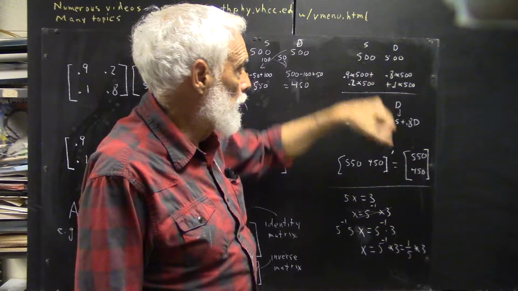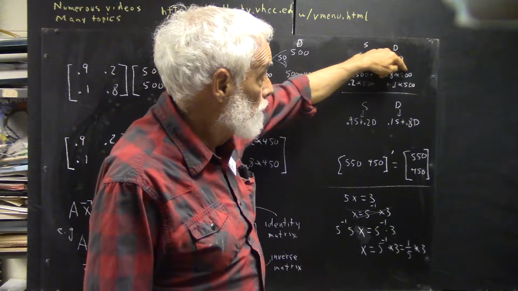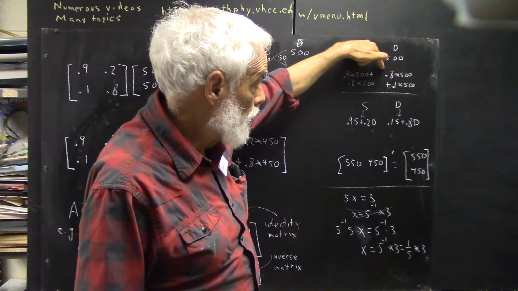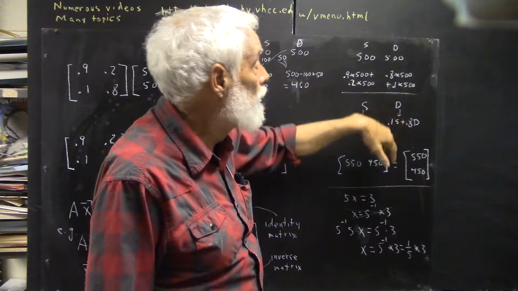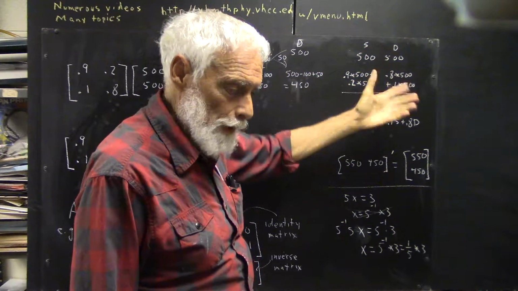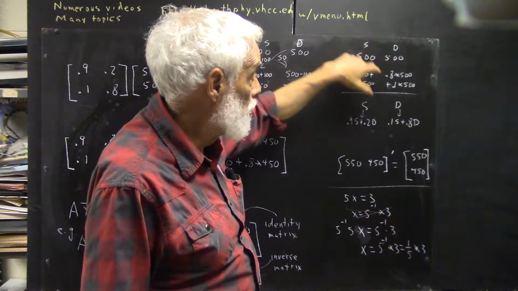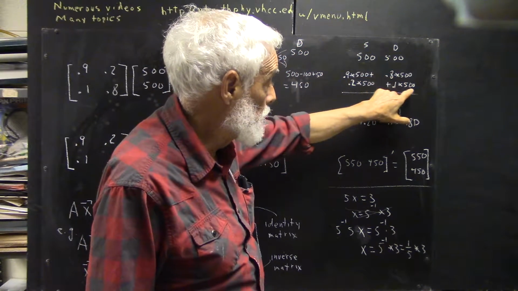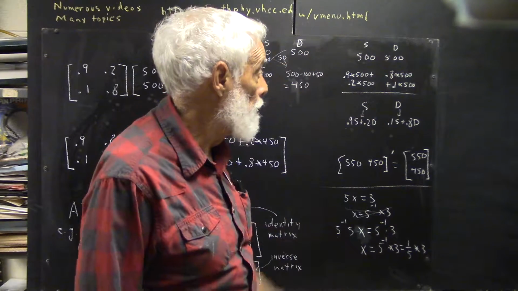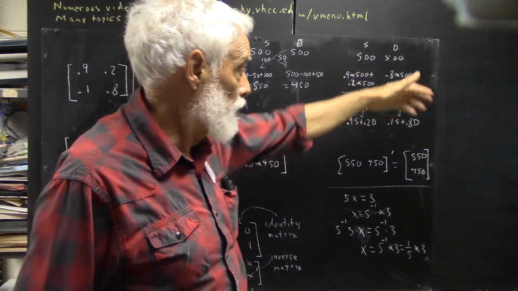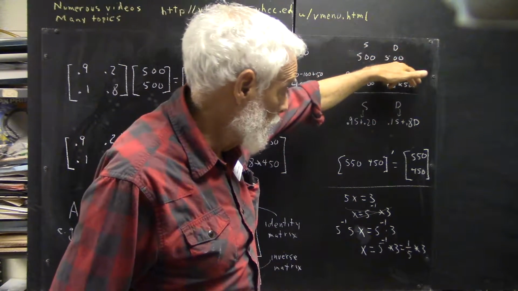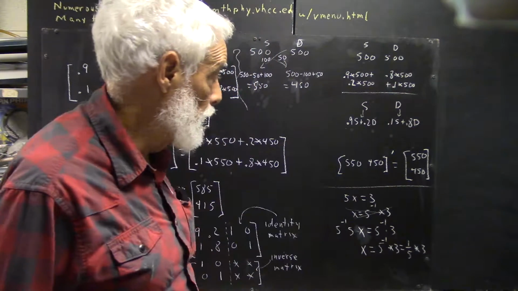And then for the demented, 80% of our demented are going to stay demented. So we take 80% of this 500, and that's the demented who stay that way. And then we take 10% of our sane who become demented, so that's 10% of this 500. Okay, and that adds up. That's going to be 400, that's going to be 50. We're going to have 450, same as we had.